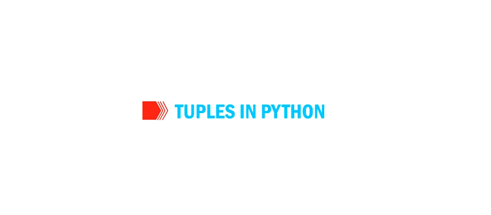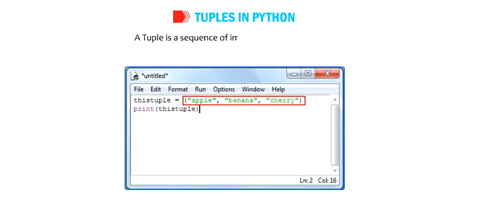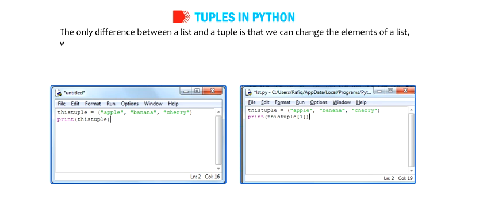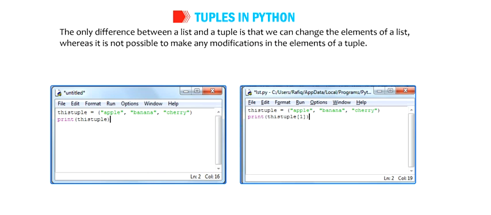Students, let us understand the tuples in Python. A tuple is a sequence of immutable Python objects. It is similar to a list. The only difference between a list and a tuple is that we can change the elements of a list, whereas it is not possible to make any modifications in the elements of a tuple.